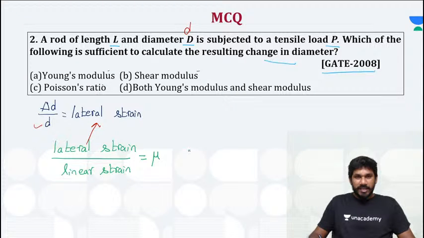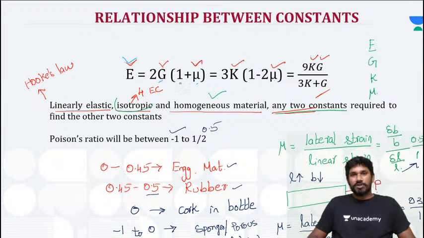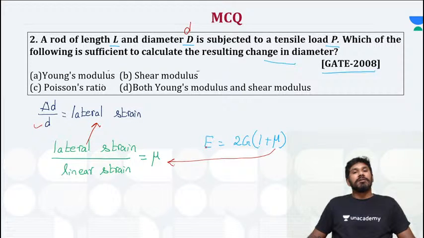Moving to the other side, if you know Young's modulus and rigidity modulus, as we have done earlier, that is E equals 2G(1 plus mu), where you can calculate the Poisson's ratio, right?